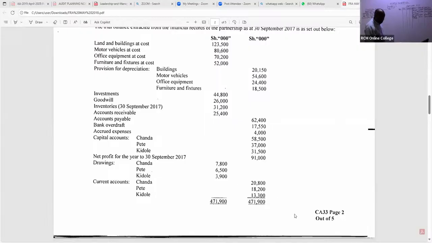Thank you so much. So already we have a figure. They're giving me a figure of 33,500. 33,500. Usichoke, endelea tu hivyo kuangalia which assets were taken to the new company. Which other assets were taken to the new company?